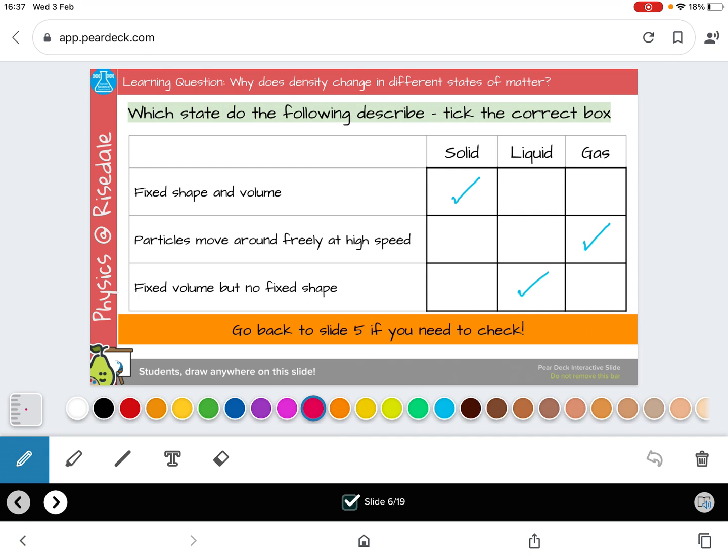This was a little test in using the information you had in a different format, which is a common style of question on the higher paper. So, pulling your information together and realizing that you could only tick one box a line because each state of matter has different properties. Solids have a fixed shape and volume, gases have particles that move freely at high speeds, and liquids have fixed volumes but no fixed shape.